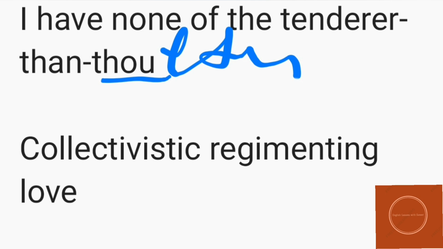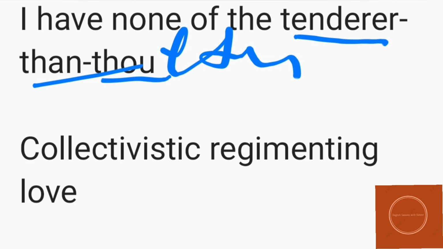So now the poet is basically saying, I'll tell you first, the meaning of "tenderer than thou." Tenderer than thou means something like, I do not have a more delicate or more loving opinion than you. This is the basic meaning of the whole line. Now which opinion he is talking about, we'll get to know in the next line, which is "collectivistic regimenting love."